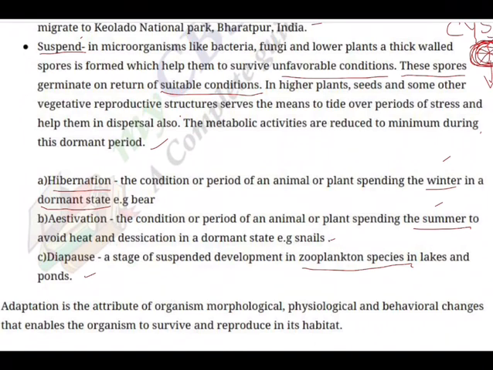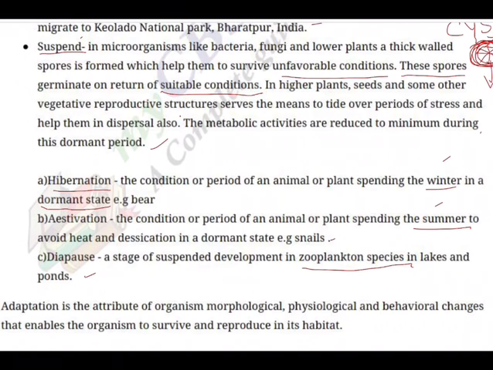So they change their physiology, morphology, behavior and biochemistry, and suitable changes in all these, even the anatomical part, make them survive in the given ecosystem or habitat. So basically, if an animal has to survive, it has to adapt. If an animal has to be successful, it has to undergo adaptation.